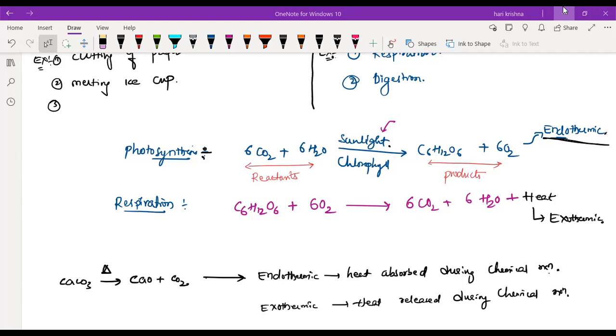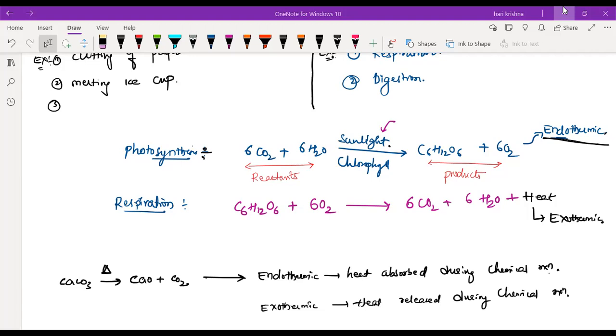Lime water plus water. Very nice. Dilution of an acid or a base is an exothermic process, which we'll study in the second chapter. Now I want the basic examples, right?